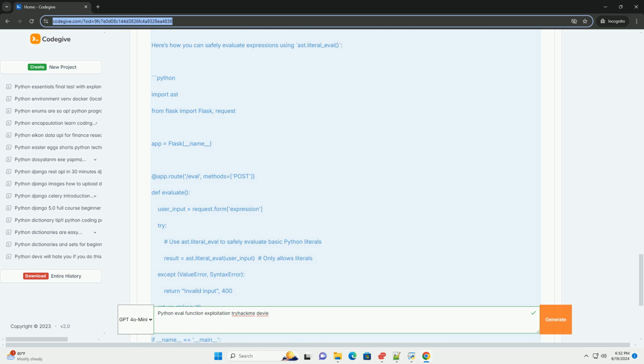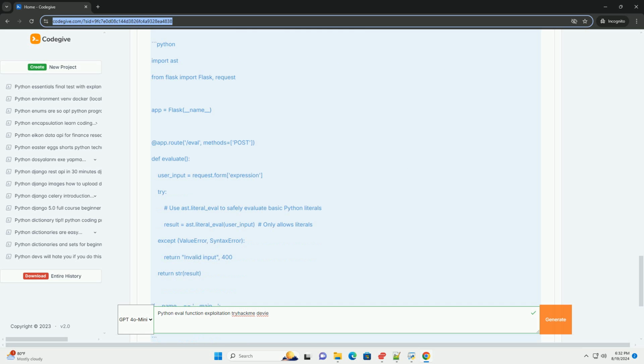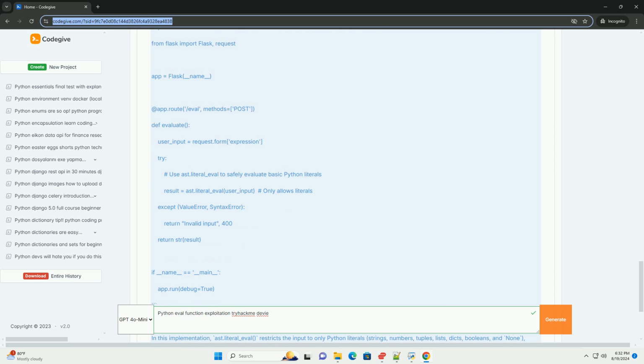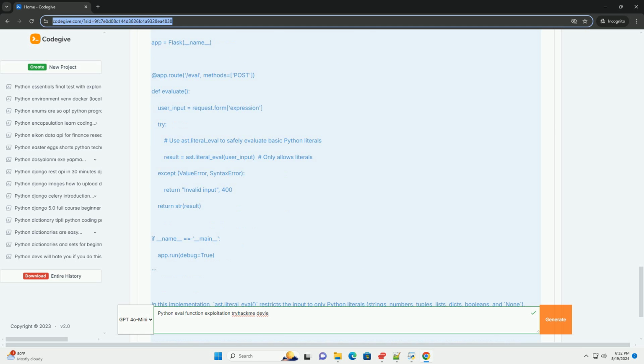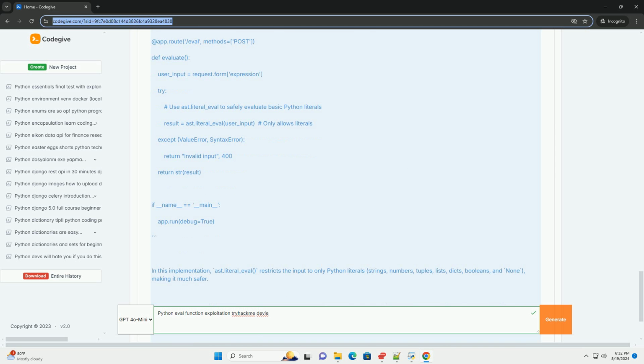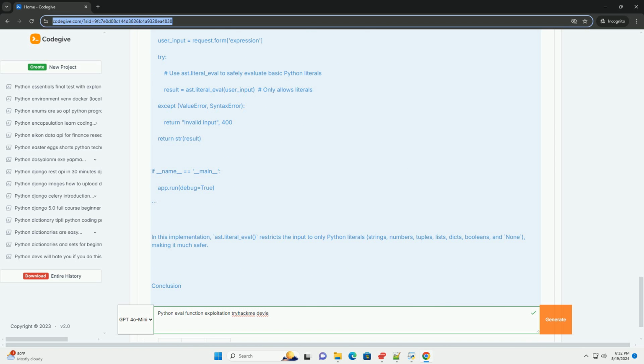Mitigation strategies. One: avoid using eval if possible. Avoid using eval altogether. Consider using safer alternatives like ast.literal_eval for evaluating expressions. Two: input validation. Always validate and sanitize user inputs. Make sure that only expected input formats are allowed. Three: limit scope if you must use eval. Limit the scope of execution by providing a restricted dictionary of globals and locals. Four: use safer alternatives for mathematical expressions. Consider using libraries like SymPy or NumExpr.